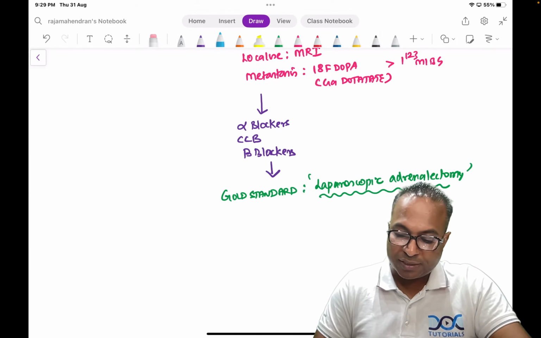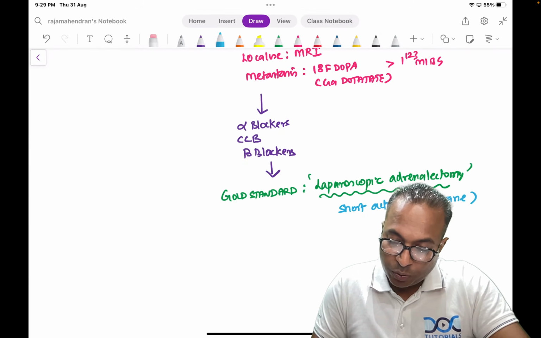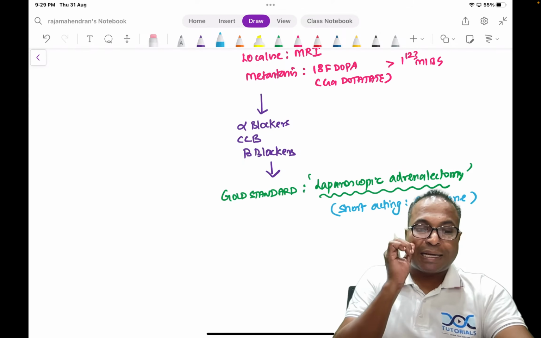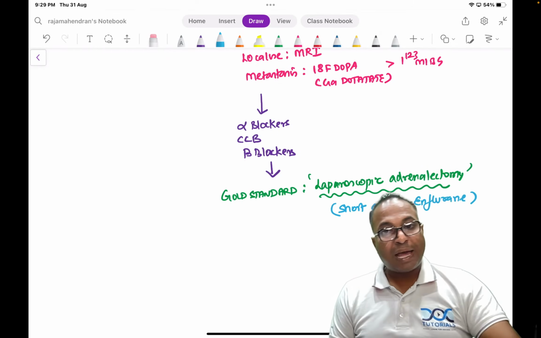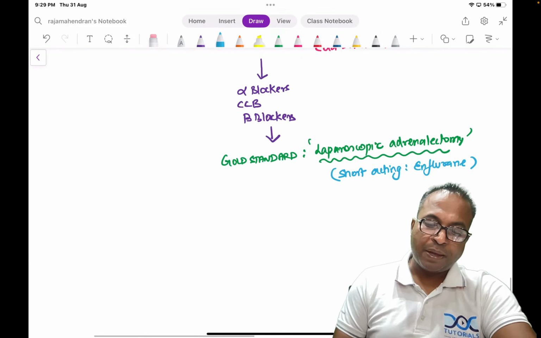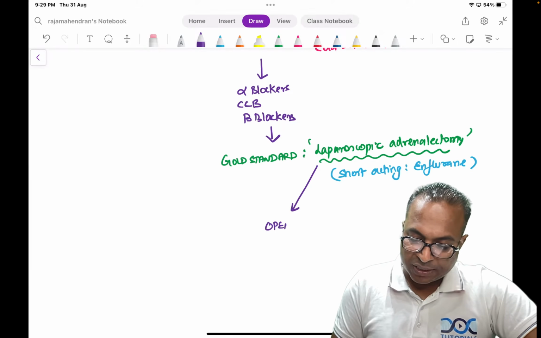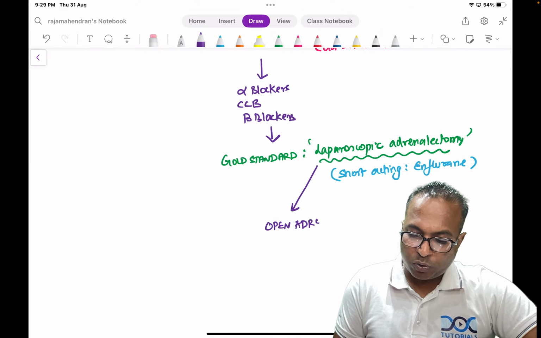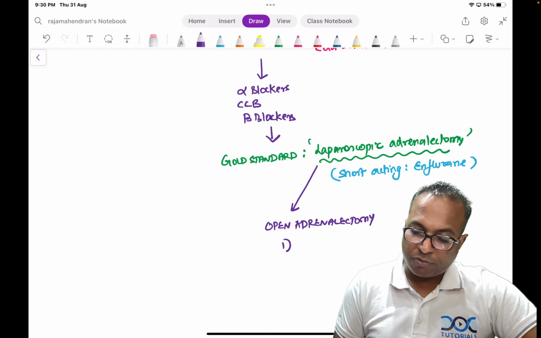On anesthesia, there is a question. Short-acting drugs like enflurane are used during the operation. Don't use long-acting drugs, only short-acting drugs. This is a classical point you should not forget. Very good. So that's laparoscopic surgery, not open surgery. But sometimes we need to go for open adrenalectomy. What are the indications for open adrenalectomy?